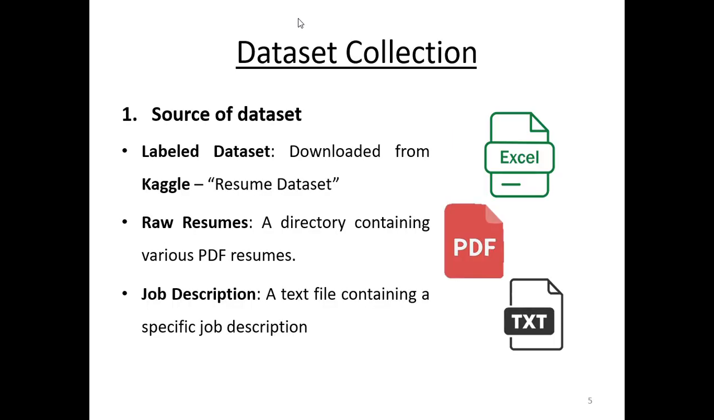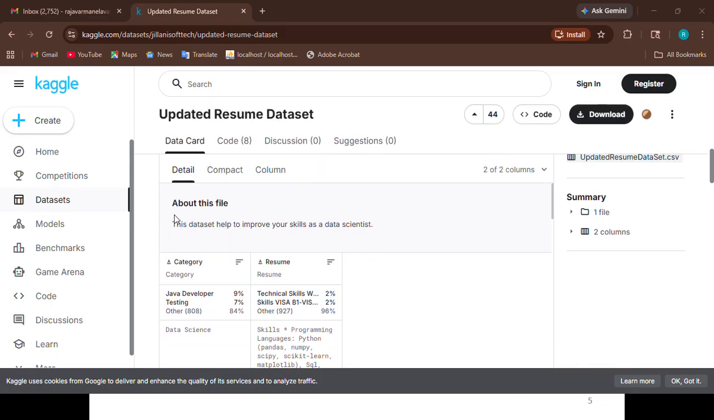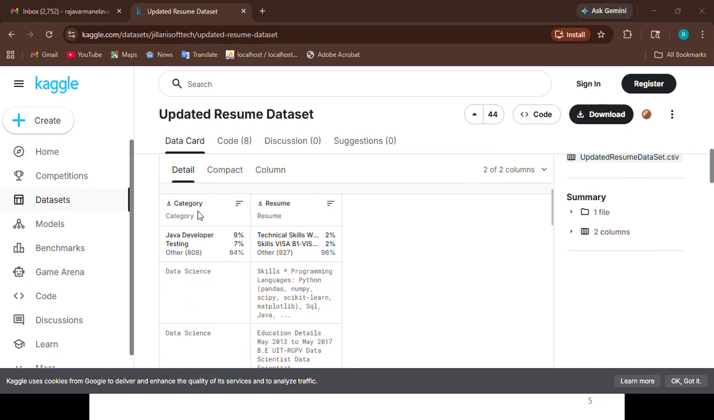On the data collection, we collected the dataset from Kaggle. The name is the updated resume dataset. Here is the dataset. It contains two columns. One is category, another one is resumes. The category contains the job role, and the resume contains the extracted text from the resumes belonging to that category.